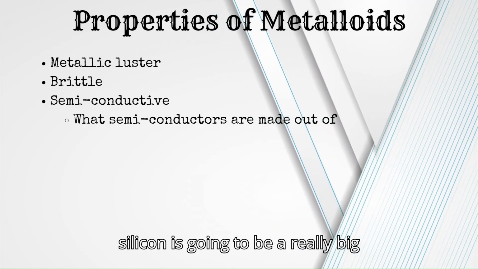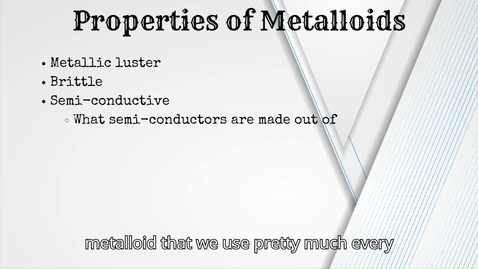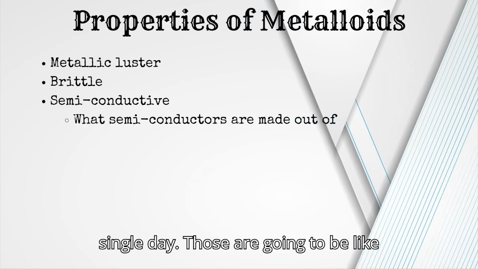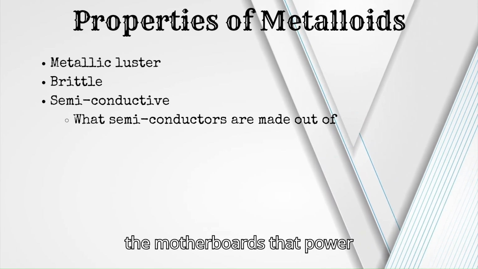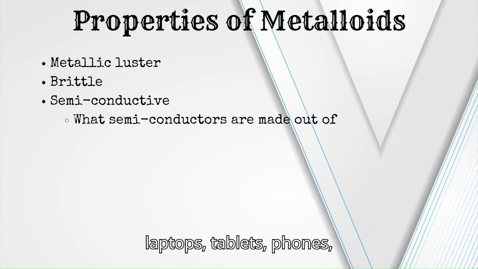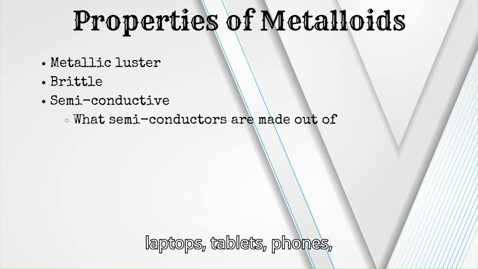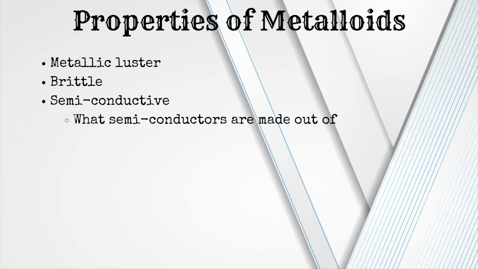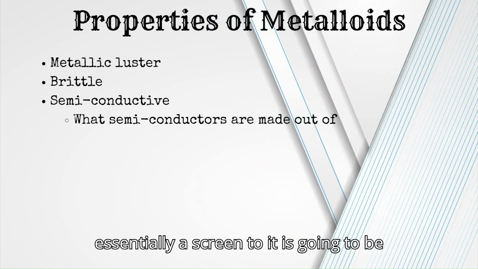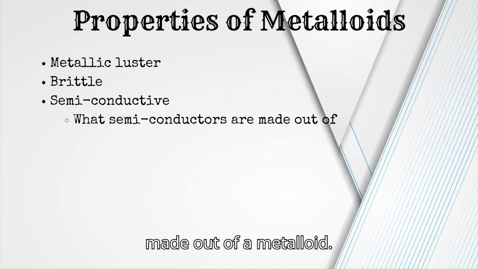So, silicon is a really big metalloid that we use pretty much every single day. Those are going to be like the motherboards that power our laptops, tablets, phones, anything that has essentially a screen to it is going to be made out of a metalloid.